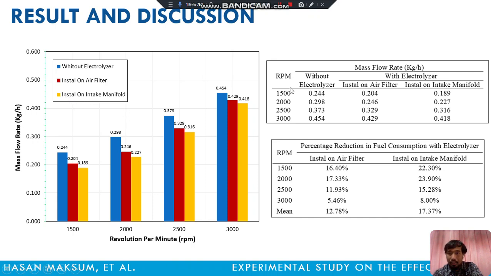Overall, the highest reduction we get is when installed on the intake manifold at 1500 rpm, 22.30%.